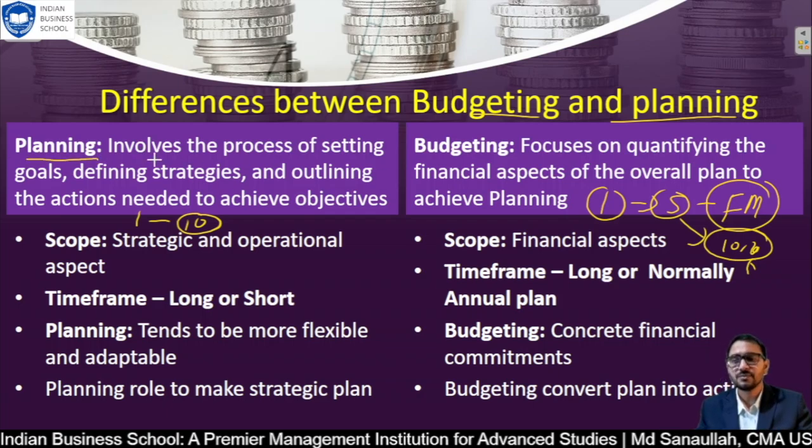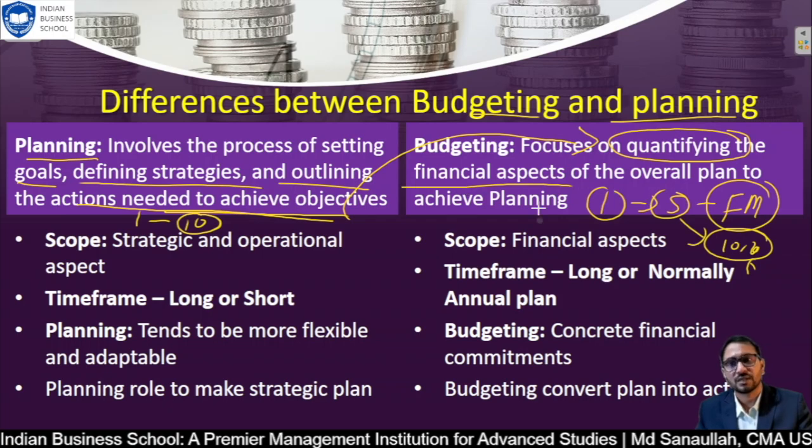Planning involves the process of setting goals, defining strategy and outlining the actions needed to achieve these objectives. And budgeting focuses on quantifying. So whatever actions we have outlined to achieve this have to be quantified as a financial aspect.